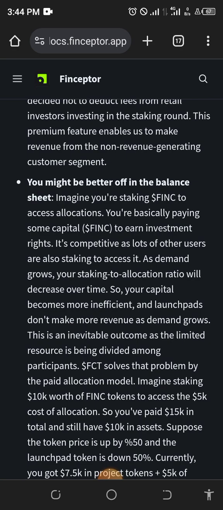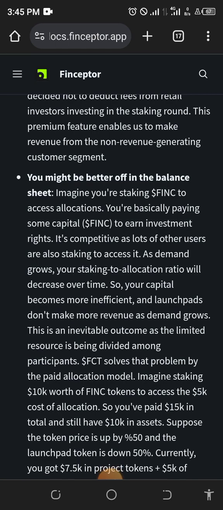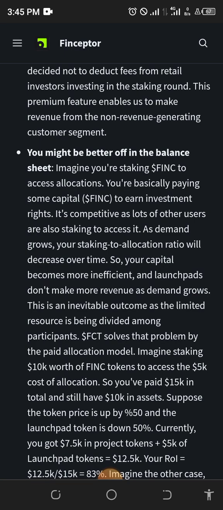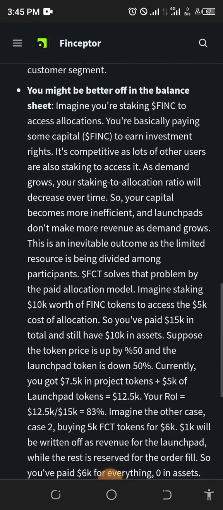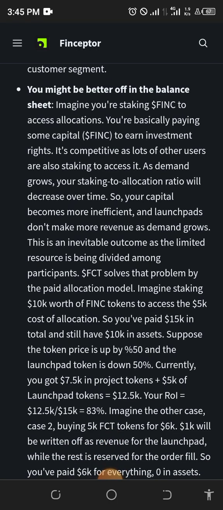Okay, you might be better off in the balance sheet. Imagine you are staking the token to access allocations. You are basically paying some capital to earn investment rights. Is that true? Okay. There is competition, as lots of other users are also staking to access it. As demand grows, your staking to allocation ratio will decrease over time, so your capital becomes more inefficient and the launchpad doesn't make more revenue as demand grows. This is an inevitable outcome as the limited resource is being divided among participants. FCT solves that problem.